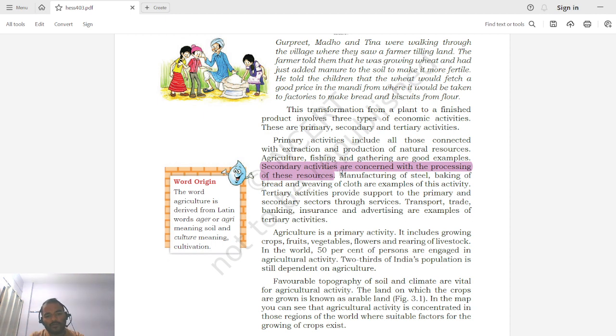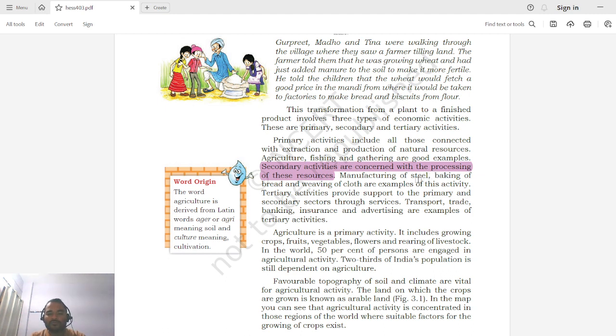So all the activities that we do on the natural resources that are obtained in primary activity, these are known as secondary activities. So the examples are manufacturing of steel. So we get iron ore, which is done using mining in primary activity, and on this product of primary activity, that is iron ore, we process the ore and we can manufacture steel. So all the manufacturing processes that are done on primary activity, they fall under the category of secondary activities.